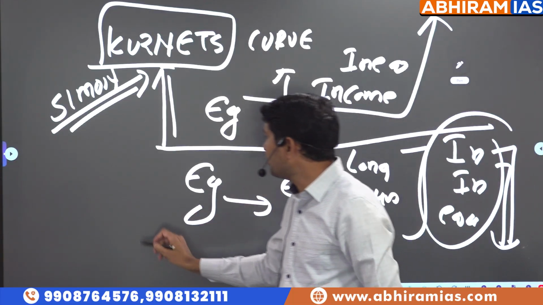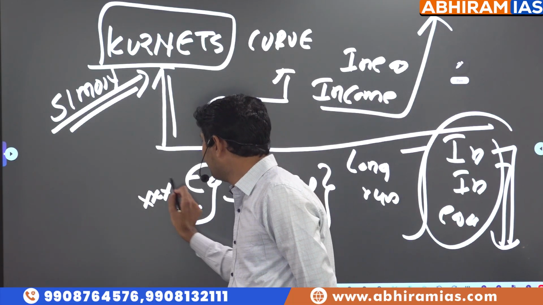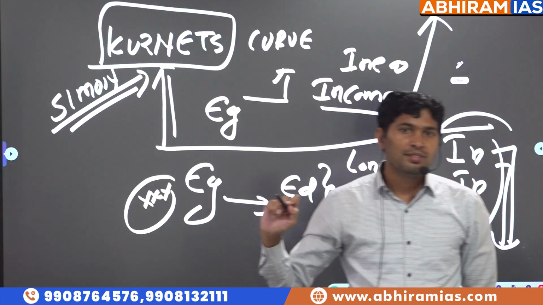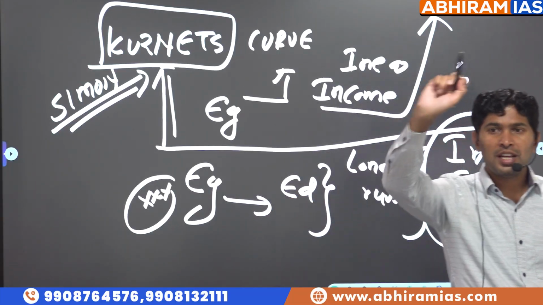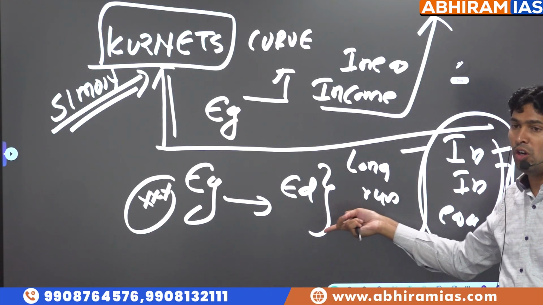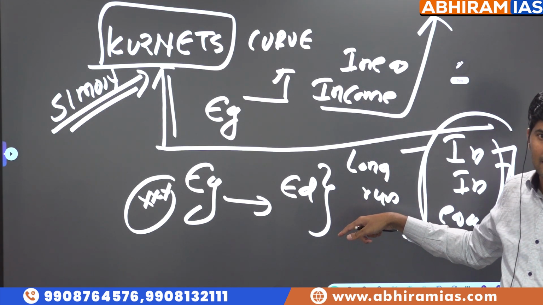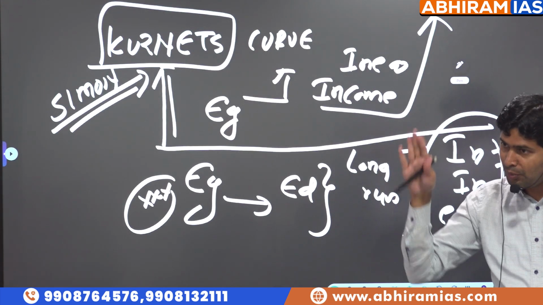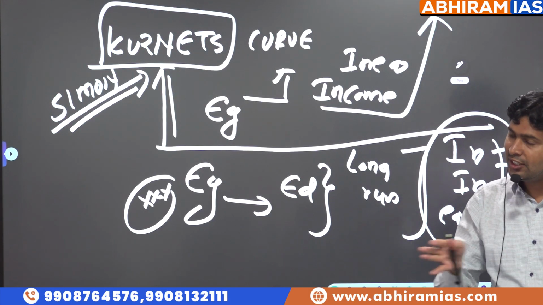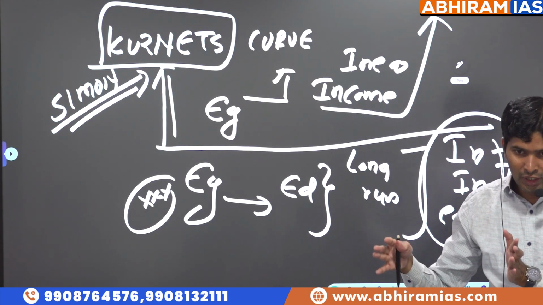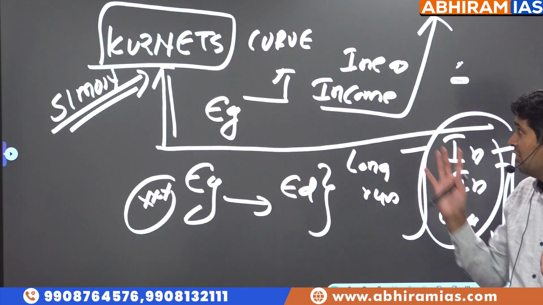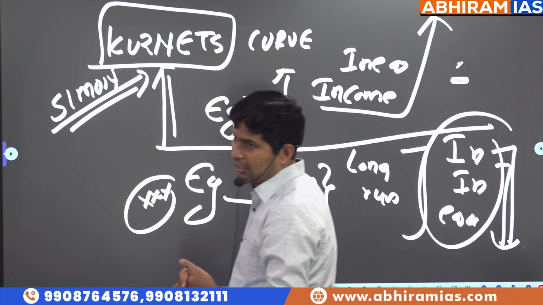But in India's case, the second part is not happening. What does it mean? Economic growth is happening, but income inequalities are not decreasing. The difference between rich and poor is supposed to decrease, but it is only increasing. So this observation is called the Kuznets curve.